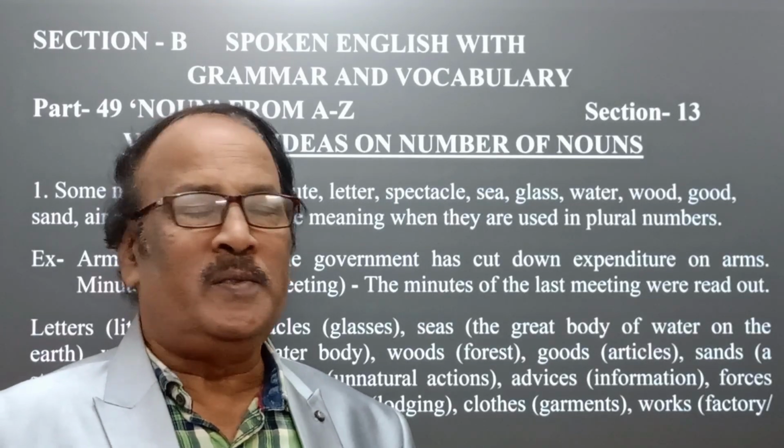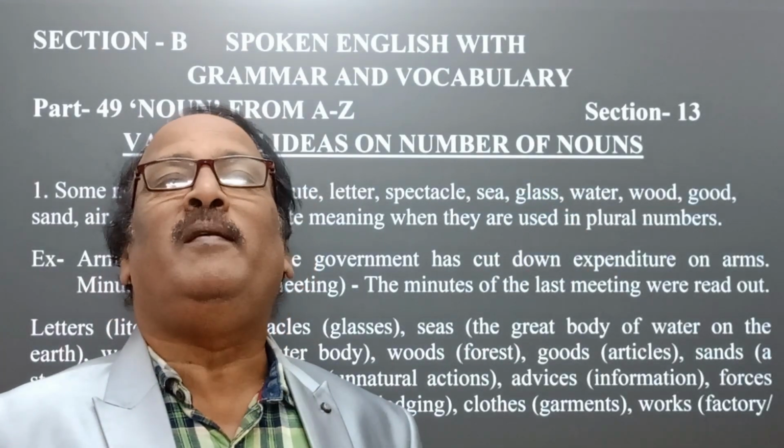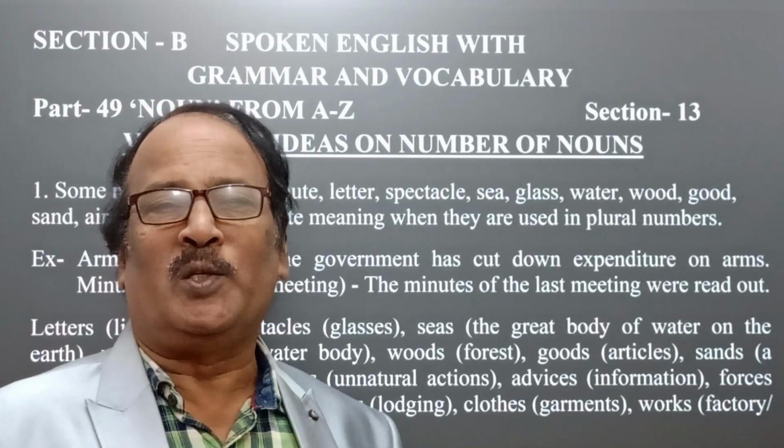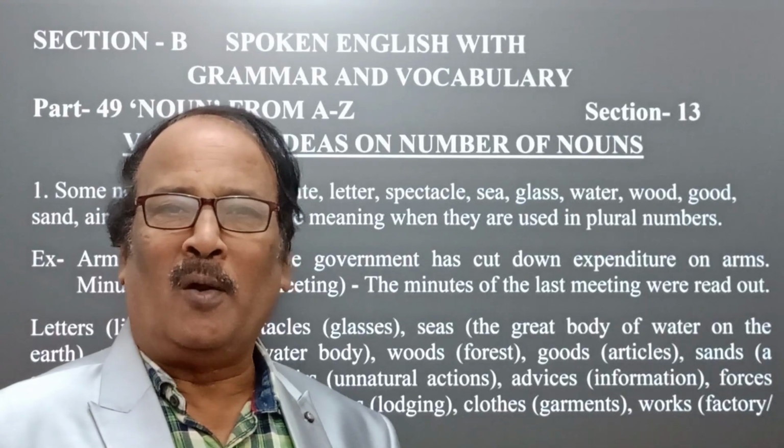In the previous section, section 12, we very vividly and clearly discussed the number of nouns and pronouns.